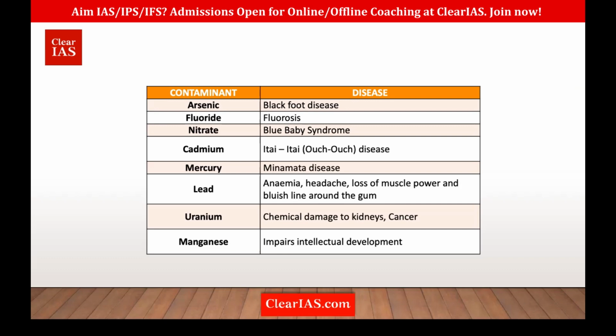Minamata disease. Apart from that, lead, we already saw it causes anemia, headache, loss of muscle power, and a bluish line around the gum. That is one interesting fact, a bluish line around the gum. Then we have uranium. Uranium is radioactive, so it causes cancer, and it also impacts the kidney. Then manganese. Manganese impacts intellectual development.